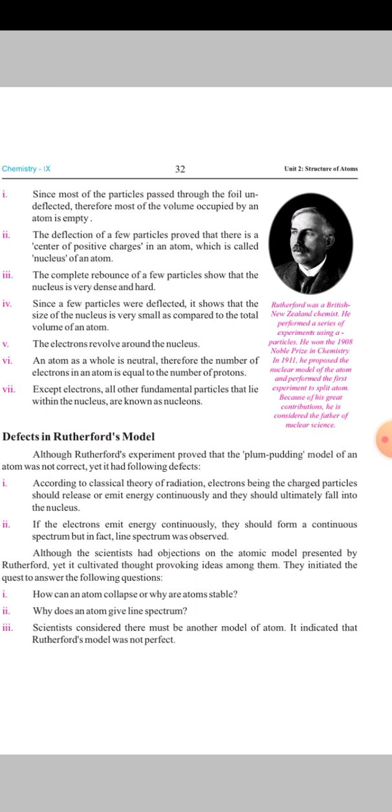The electrons revolve around the nucleus. An atom as a whole is neutral, therefore the number of electrons in an atom is equal to the number of protons. Except hydrogen, all the other fundamental particles that lie within the nucleus are known as nucleons.